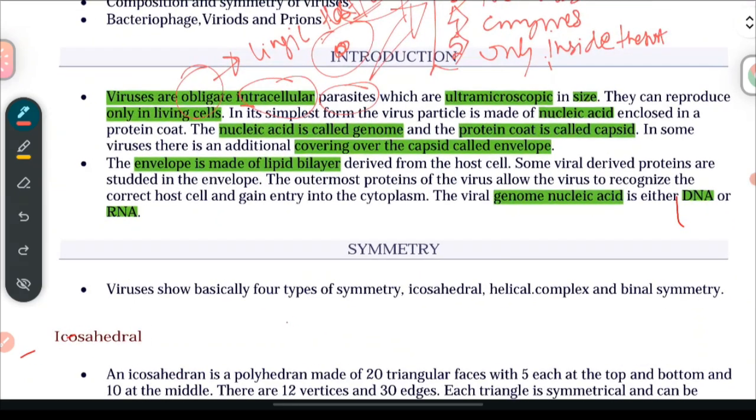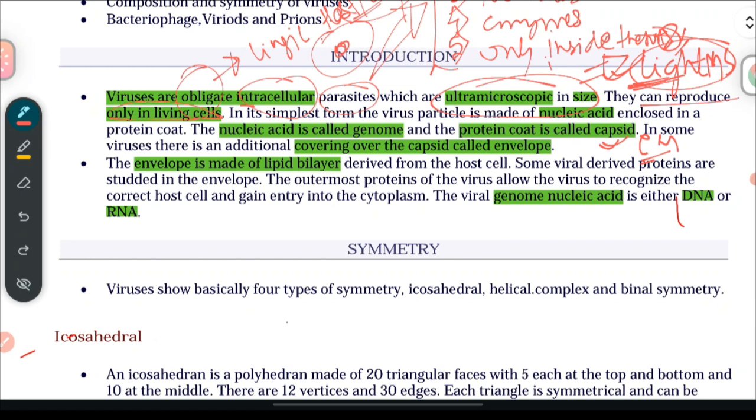Now, these are also ultramicroscopic in size. This is nothing but we can't see them with the naked eye. Even some bacteria we can't see with the naked eye, but with the light microscope we can even see the bacteria and fungus. But in case of virus, it is very difficult to look at viruses under a light microscope. So these are called ultramicroscopic in size, because we can't see them just by using a light microscope. We can only see these viruses with the help of an electron microscope. So this is about the size of the virus. Viruses are basically ultramicroscopic in size.